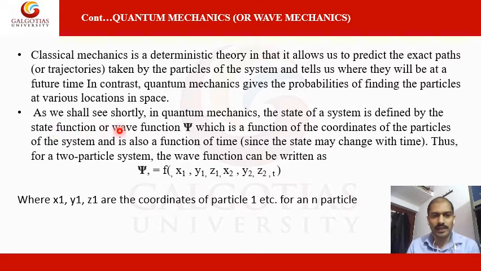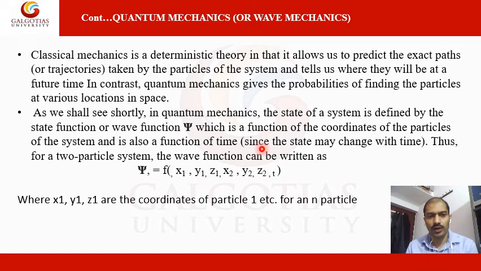So, as we shall see shortly, in quantum mechanics the state of the system is defined by the state function or wave function, which is represented by psi, a function of the coordinates of the particles of the system and also a function of time, since the state may change with time.